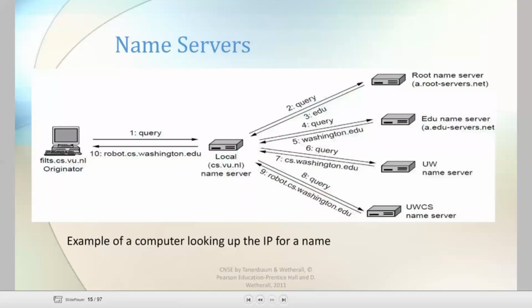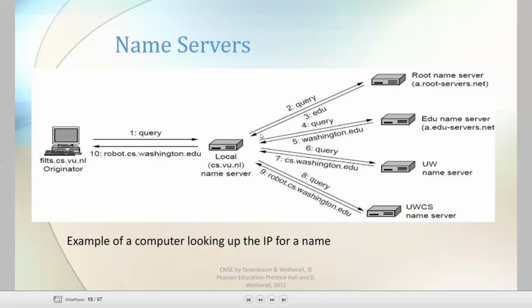Here is the name server process, an example of a computer looking up the IP for a domain name. The first one, the originator, sends a query to the local server. The local server will forward the request to the root name server, and the root name server will reply with the domain called edu.